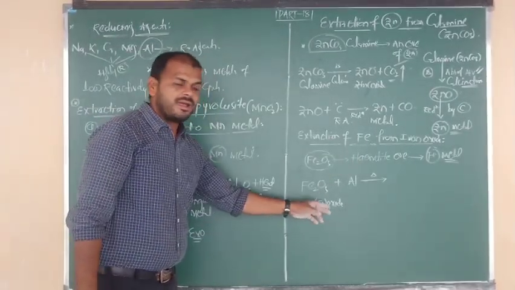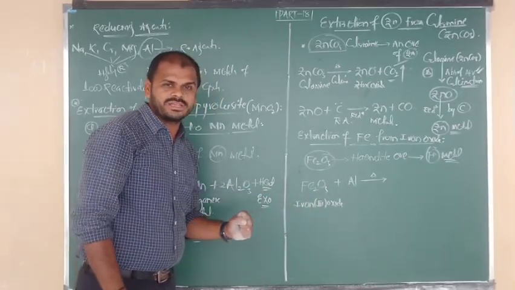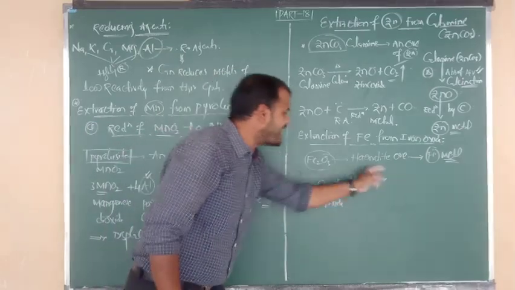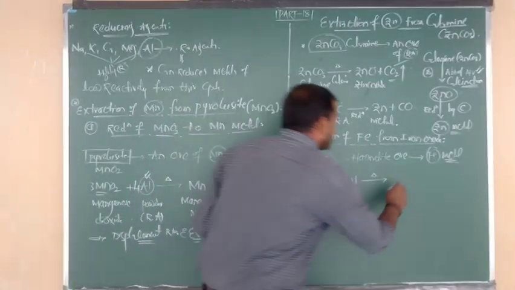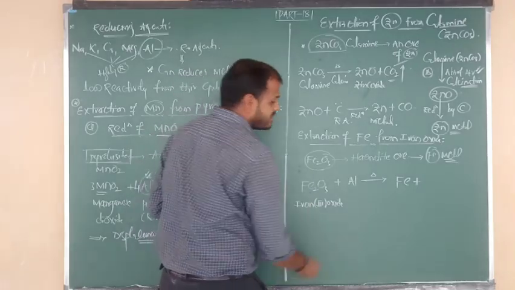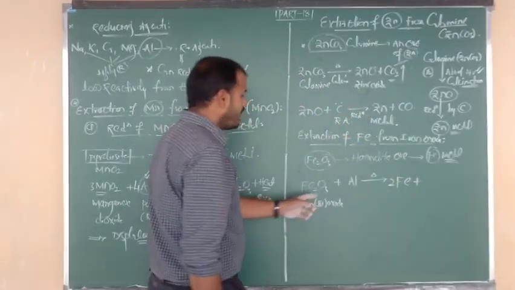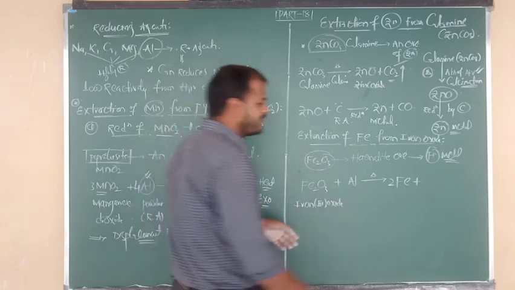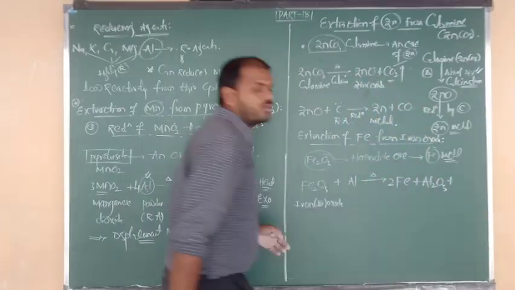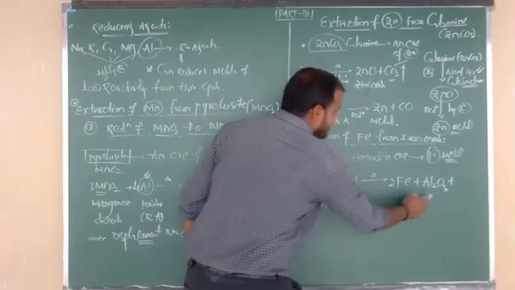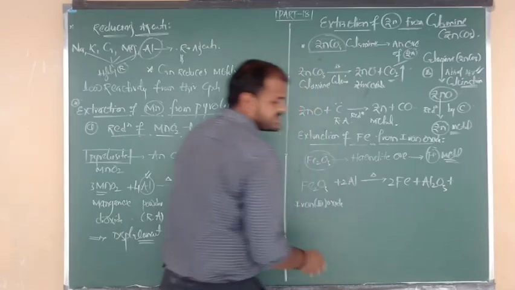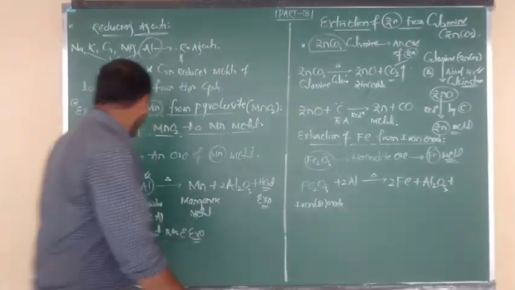Iron 3 oxide, ferric oxide, on heating with aluminium gives iron. How many irons are there? 2 Fe atoms. And aluminium gets oxidized into Al2O3. How many Als are there? 2. Here also we have to take 2 moles. 3 oxygen, everything is balanced.